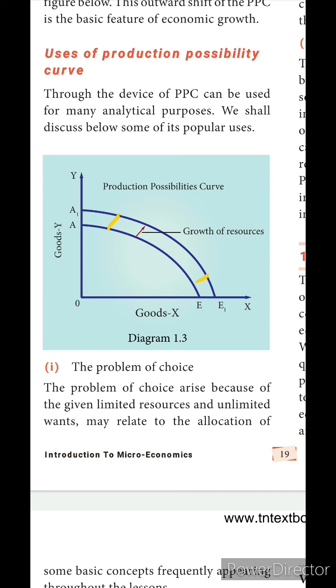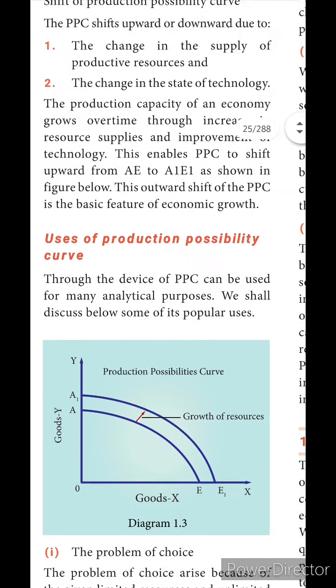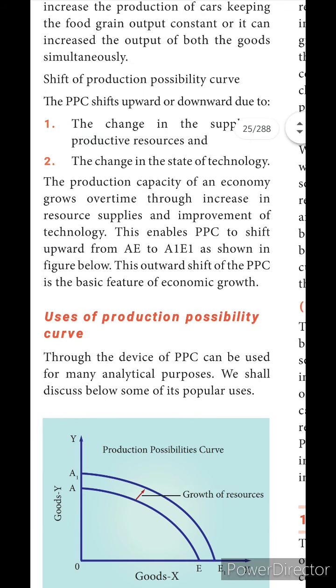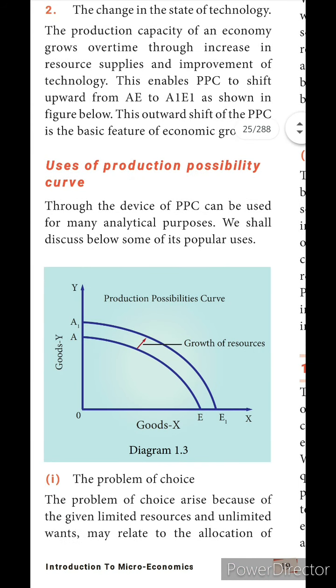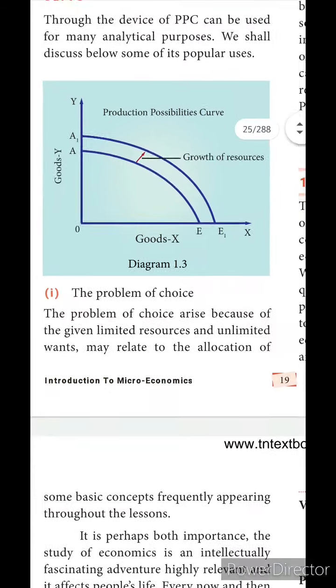If there is growth of resources, if we are increasing the resources as well as improving the technology, it is possible to increase production from A to A1 as well as E to E1, okay. Like that they have given here in this graph. But here they have given the heading as uses of production possibility. This diagram is not related to that one. What I said about the shift of the production possibility curve, for that alone it is related. Next, uses of production possibility curve they have given.